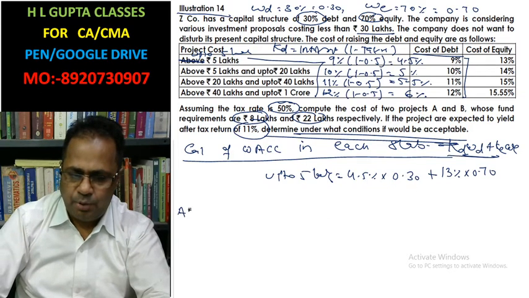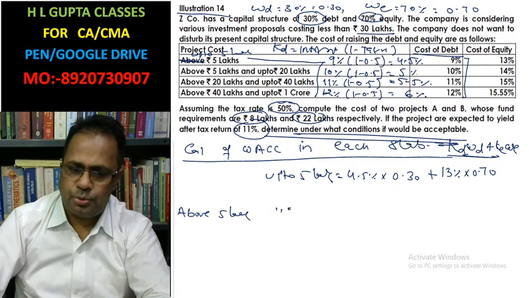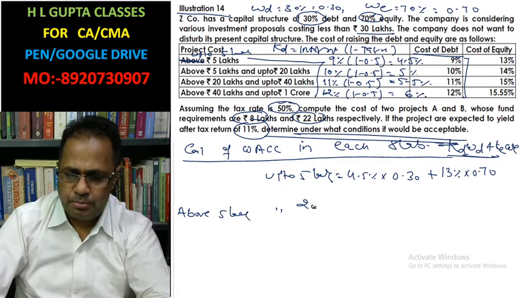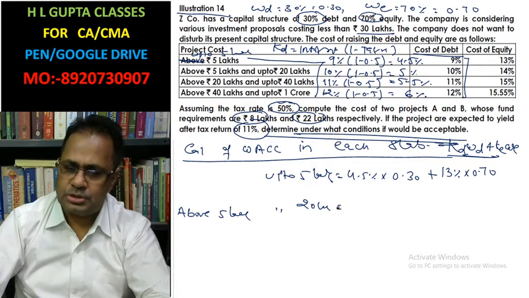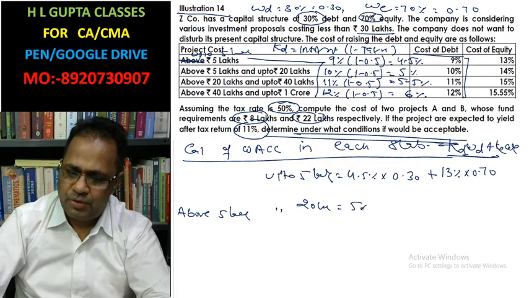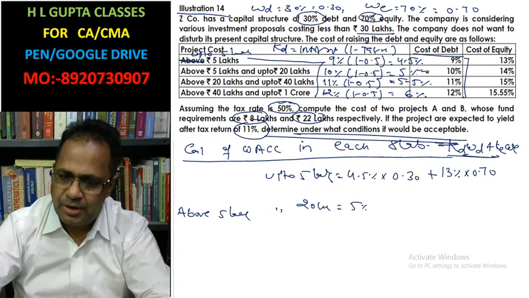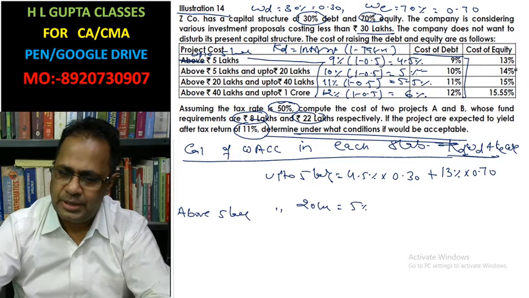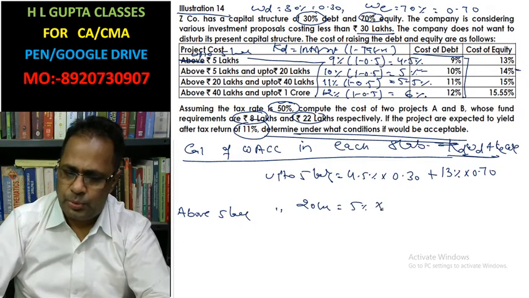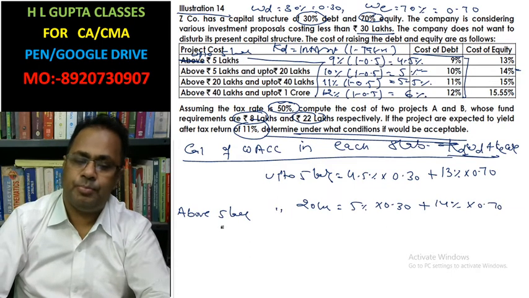Similarly, above 5 lakh up to 20 lakh, the cost of debt is 5% because we have calculated 5%, and the cost of equity is 14%. So 5% into 0.30 plus 14% into 0.70.